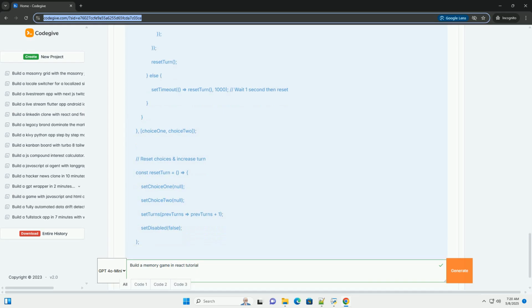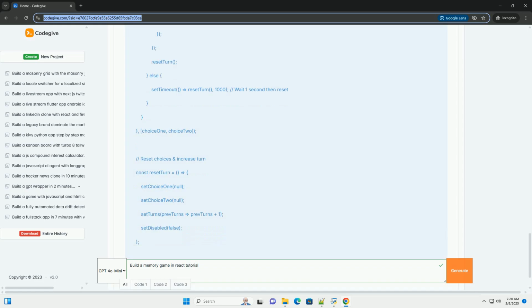UseEffect hook: the useEffect hook is used to perform side effects, such as shuffling the cards when the component mounts and comparing the selected cards when they change. It's important to use the dependency array correctly, for example choiceOne, choiceTwo, to ensure that the effect only runs when the specified dependencies change.